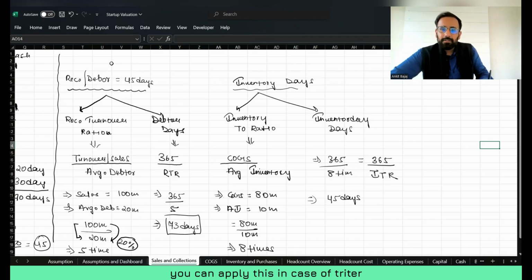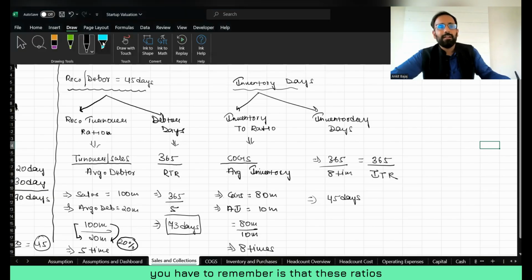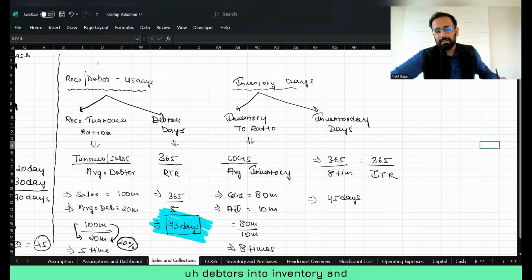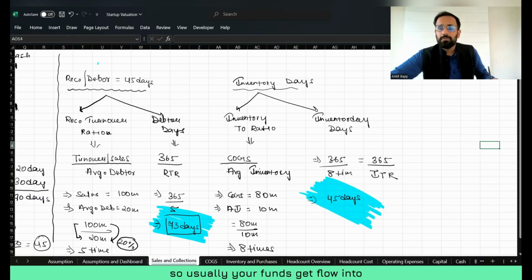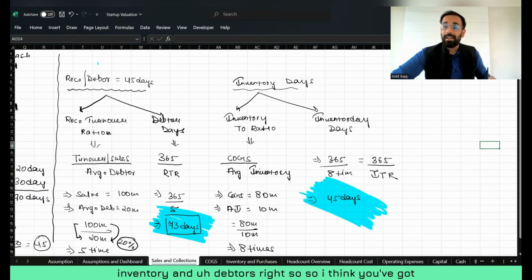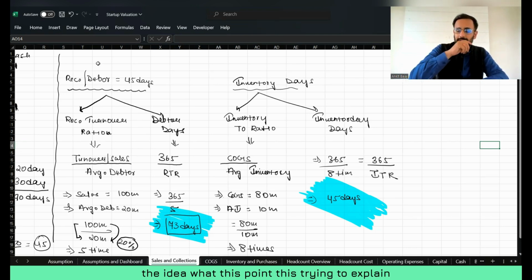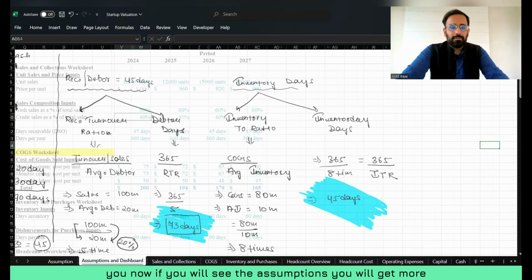Similarly, you can apply this in the case of creditors also, and the formula would be the same. The simple thing to remember is that these ratios tell you how long your funds get blocked into debtors, into inventory, and into other processes. Usually your funds get blocked into inventory and debtors. I think you got the idea of what this point is trying to explain. Now, if you see the assumptions, you will get more clarity.